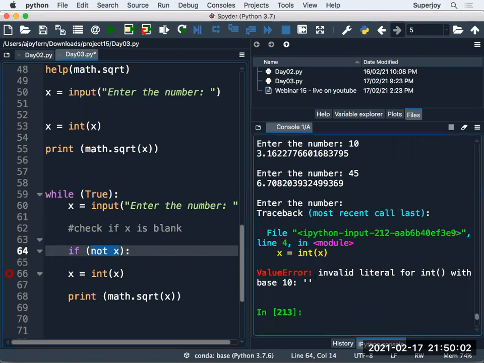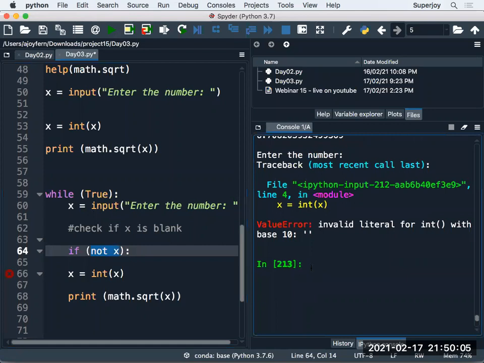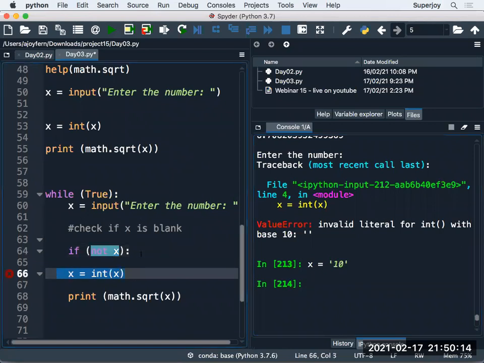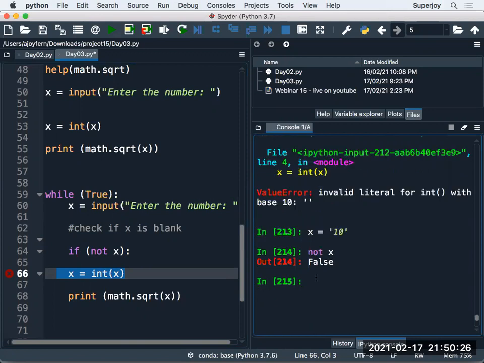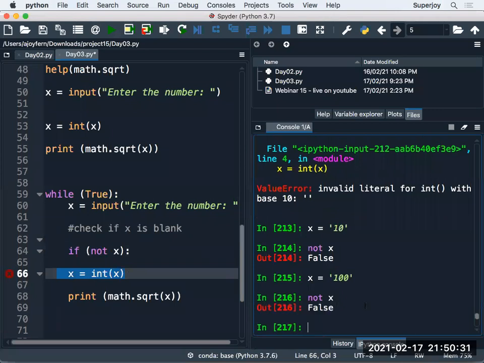Guys, let me tell you why it is working. Let's see, my X is this 10 str, right? As of now, this is str, because I'm typecasting it later on, not now. So guys, X is 10. And now can you see, if I say not X, what it does? It is telling me false. Are you getting this, guys? Let's say X is 100 in str and I say not X, what does it say? False. That means this condition will always be false as long as there is some valid input here.